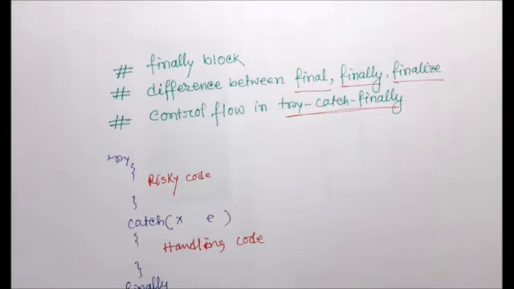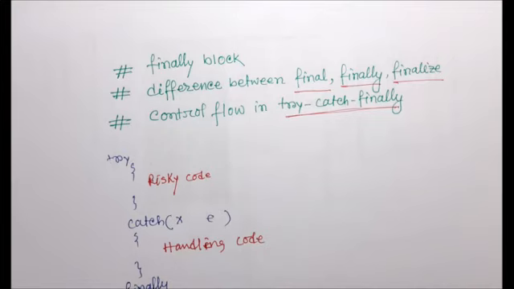That means whether an exception arises in the try block or not, do not bother about this. Whatever is written within this finally block will be executed at any cost. Whether I have handled the exception or not, do not bother, but the finally block will be executed.